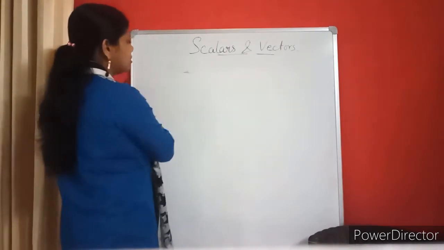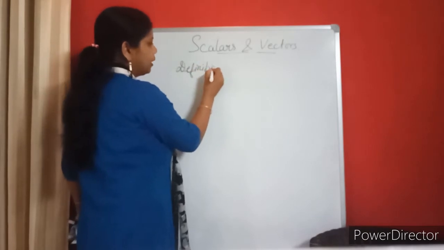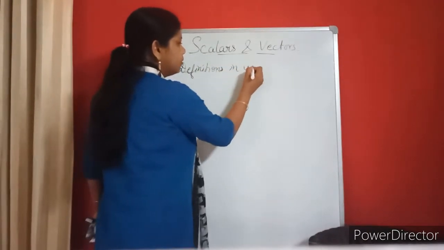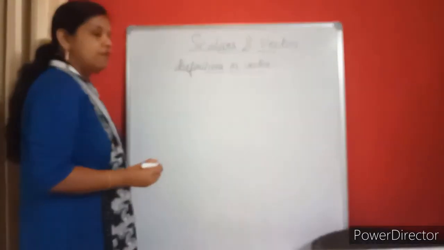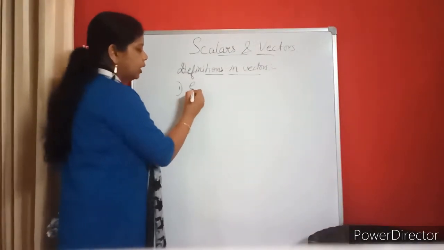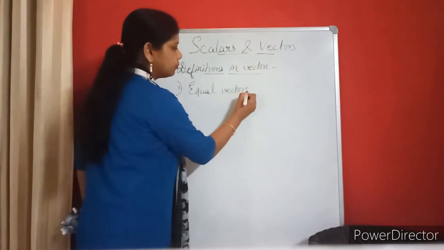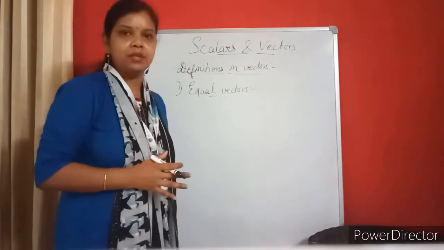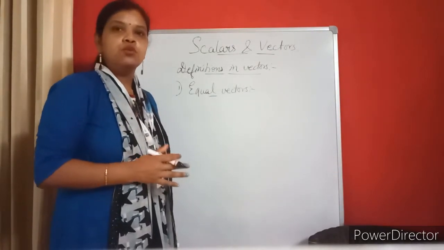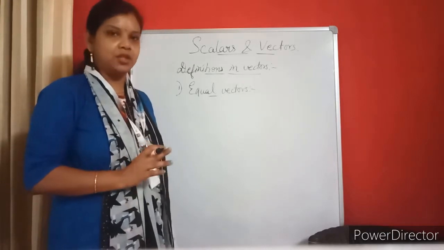Sorry, I have written vectors. Definitions. Some definitions are there which are important definitions in vectors. So what are those definitions? First of all, we will learn about equal vectors. By the term, I think you all have an idea what an equal vector is. Equal vector means two vectors are equal if the magnitude is same and direction is same.